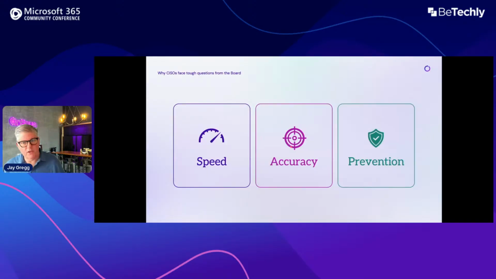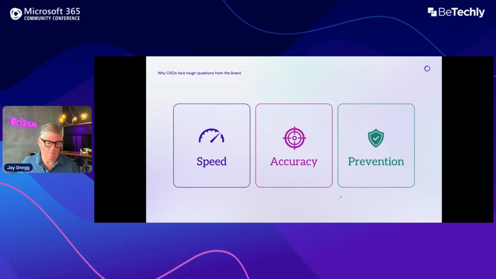So Ontenu is really focused on tough questions that we find our CISOs get from their board. And that is really what are they doing to prevent threats in a timely manner, in an accurate manner, and in a preventative manner. Ontenu is focused on these three key pillars.